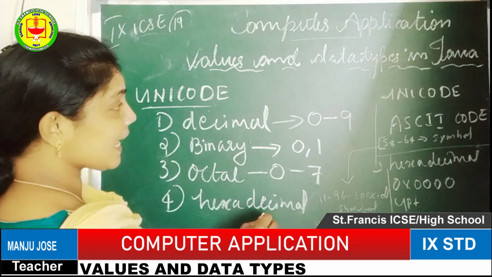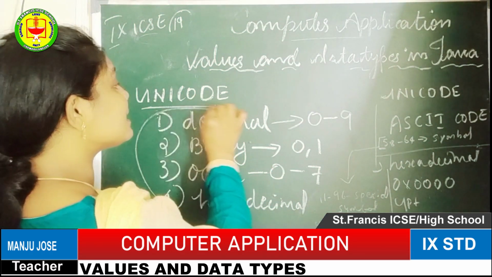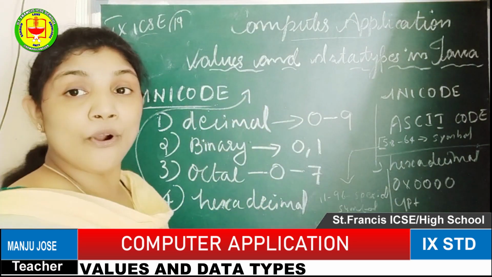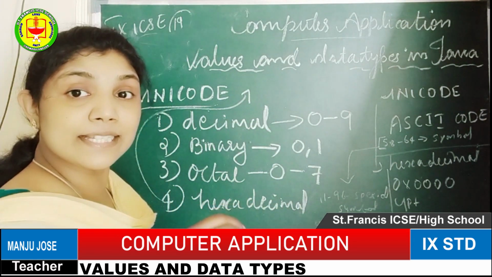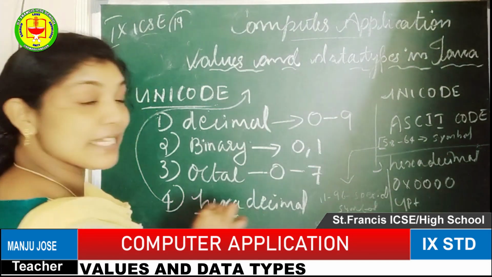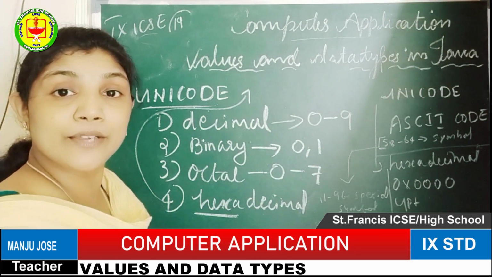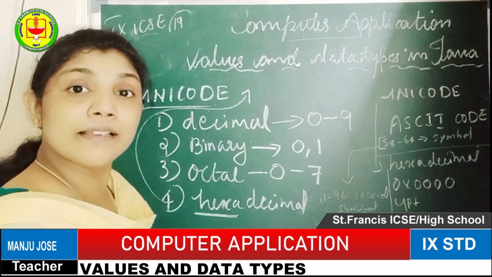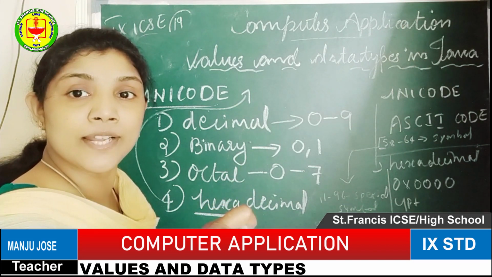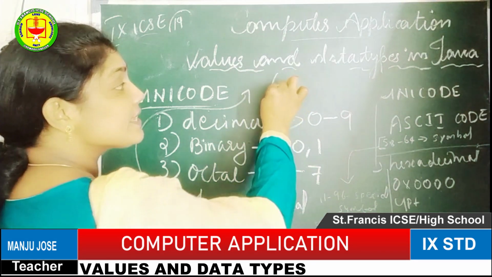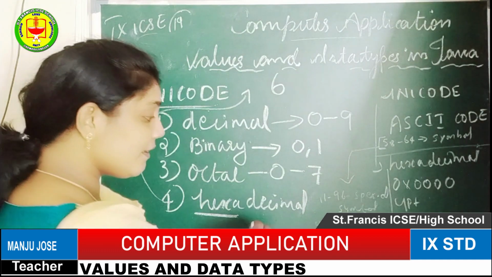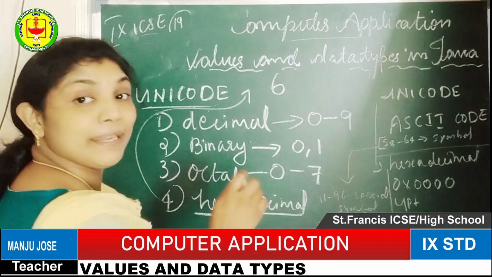The next one is the hexadecimal number. A hexadecimal number belongs to a total of 16. How does the 16 come? Hexa, in the mathematics shapes we studied, hexagon means a 6-sided shape. That is called hex, so hexa means 6. Decimal we consider as 10, so dec means 10.